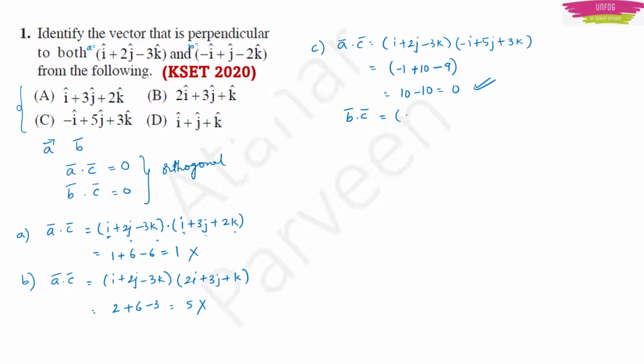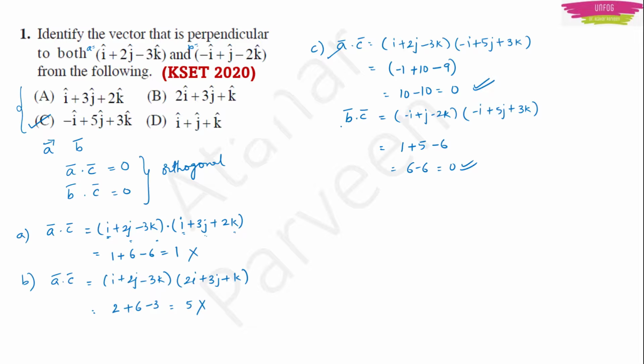So B is minus i plus j minus 2k and C is minus i plus 5j plus 3k. This will be equal to minus into minus is plus 1, then plus 5, then minus 6. This will be equal to 6 minus 6. This is 0. Very good. So option C is the right answer because here A dot C is also orthogonal and B dot C is also orthogonal. So option C is the right answer.